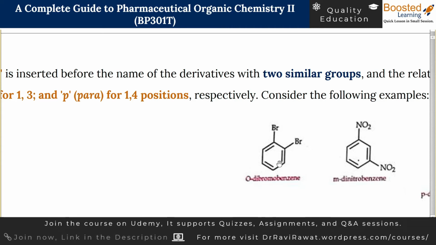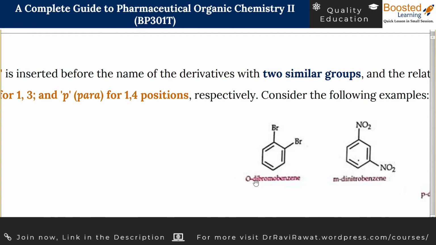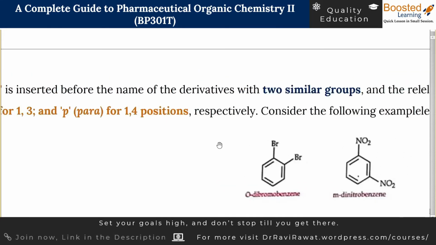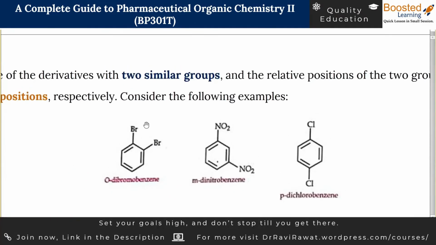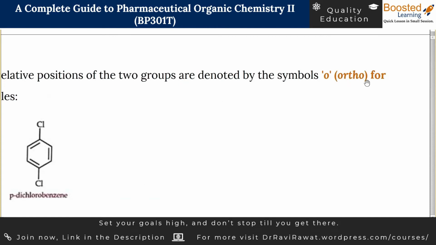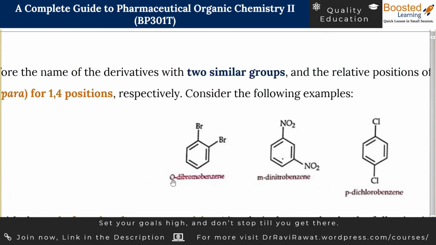So in order to accurately refer to the particular compound, we have to specify which particular dibromobenzene it is. Either we can write it 1,2 dash dibromobenzene, so that will signify that there is a 1,2 relationship between the 2 bromo groups. This 1,2 relation is also called the ortho relation. Being next to each other, this relationship between the groups is called the ortho relationship. There is a word for it, ortho, and it is abbreviated as small o, so it can be referred to as o dash dibromobenzene.